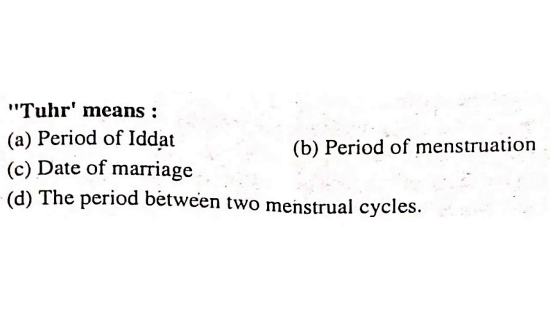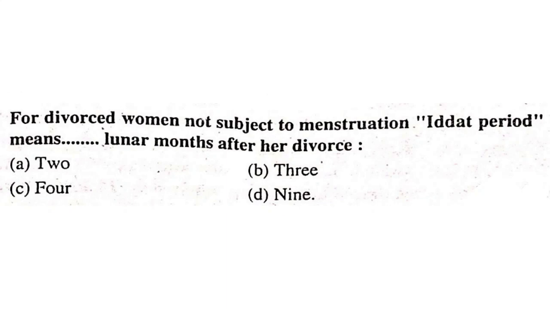Tuhar means the period between two menstrual cycles. For divorced women not subject to menstruation, the iddat period is 3 lunar months after her divorce.